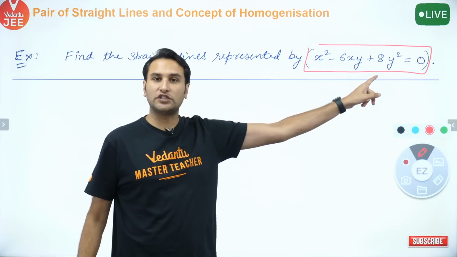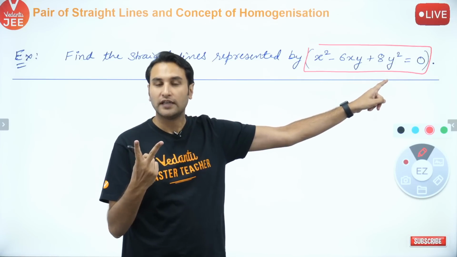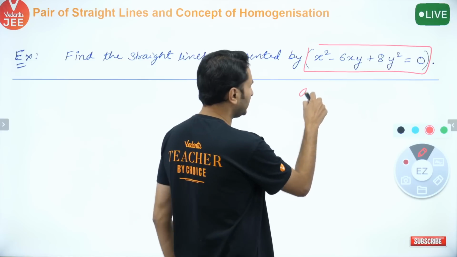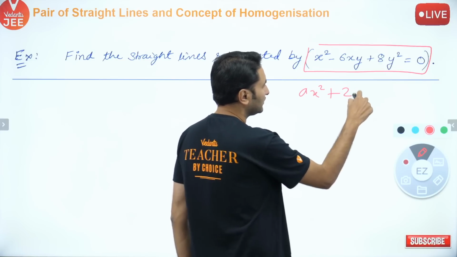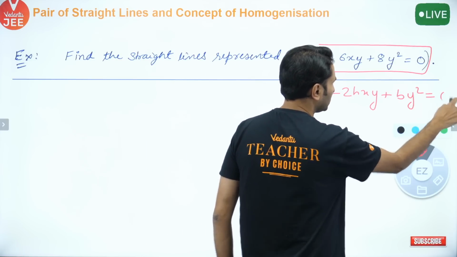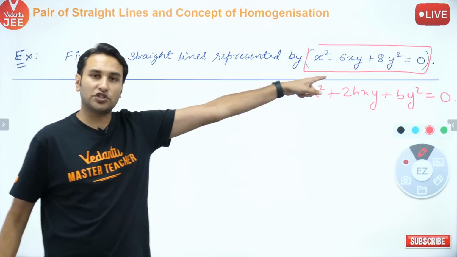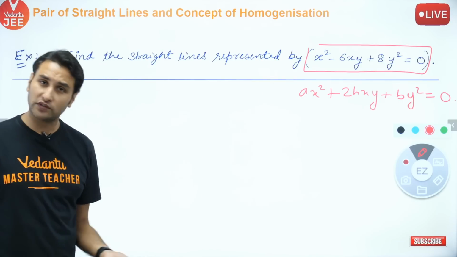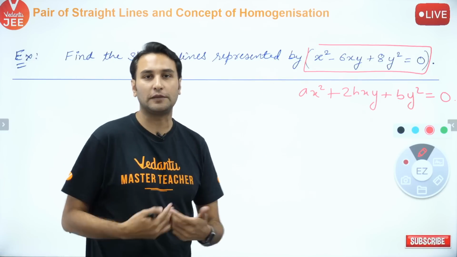Is this a homogeneous equation in degree 2? Yes, it looks like ax square plus 2hxy plus by square equal to 0. So yes, this equation should represent a pair of straight lines. Question is, what are those straight lines? कैसे करोगे? Multiple ways of doing it.